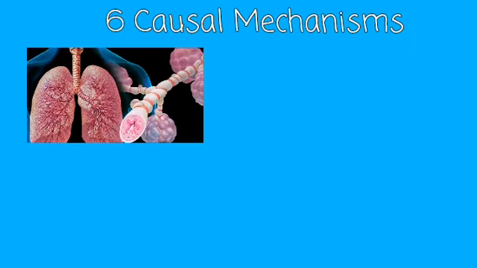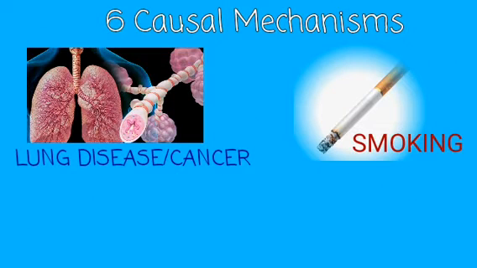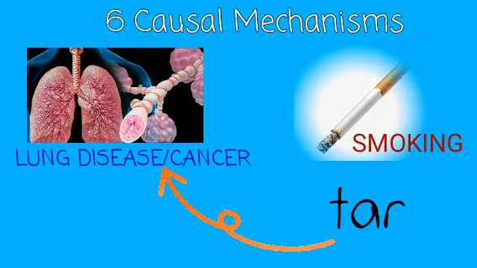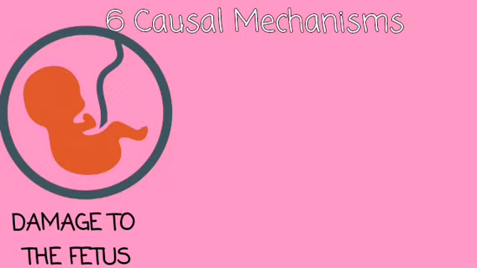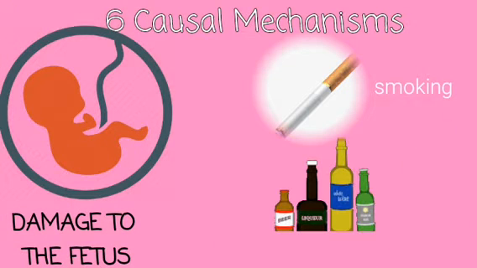Lung disease and cancer are both caused by smoking. Tar is a carcinogen and it turns the lungs gray and increases the risk of lung cancer. Damage to the fetus is caused by both smoking and alcohol. The result of this can be a low birth weight, a premature birth, or even a stillbirth.